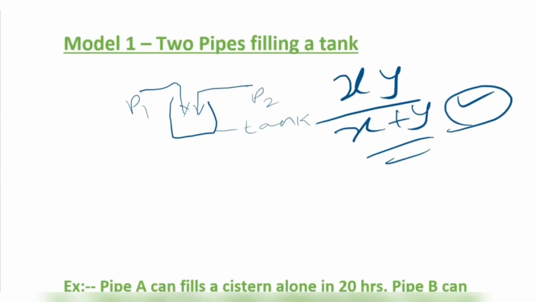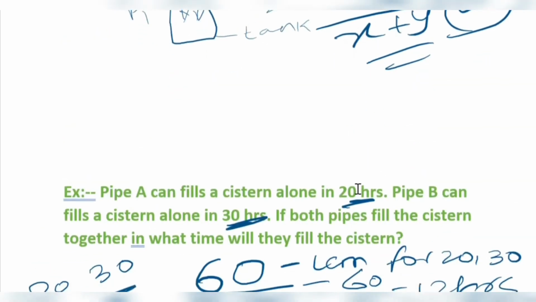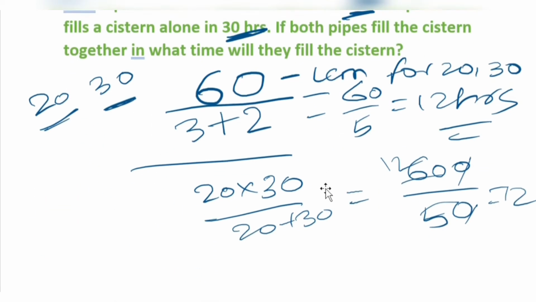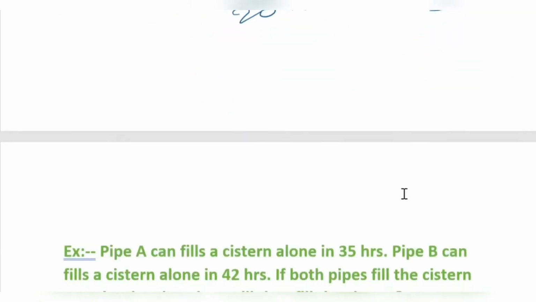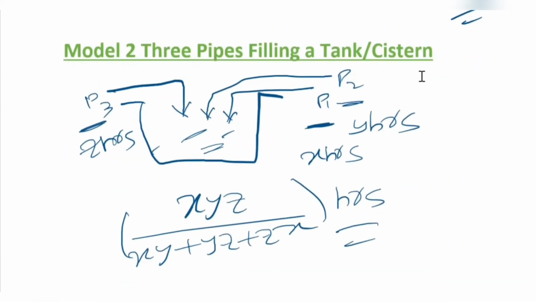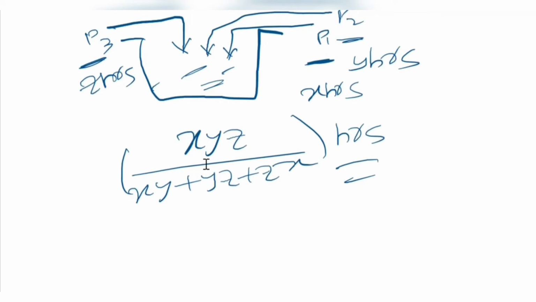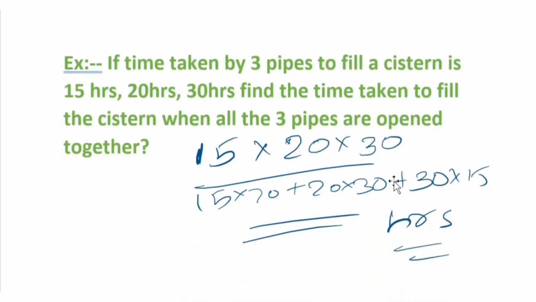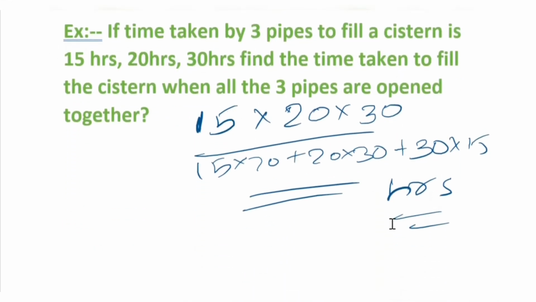Then I explained the first model, where two pipes are filling the tank, and the formula is xy by x plus y. I explained a couple of examples, the LCM method, and how to solve using the formula. Next I took the second model, that is three pipes filling the tank. You need to take xyz by xy plus yz plus zx hours to find the time taken to fill the tank. I gave some examples.